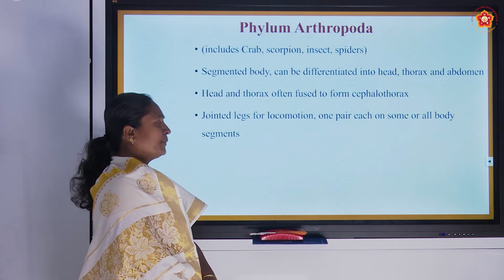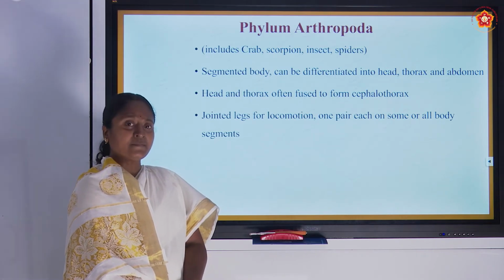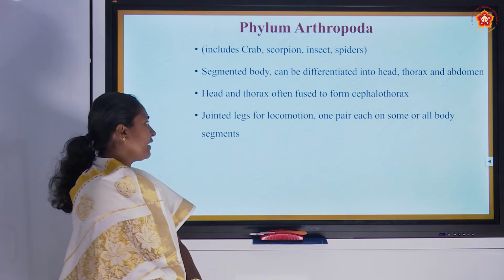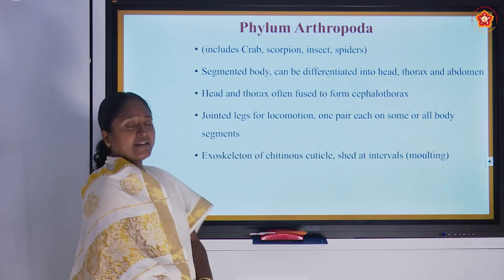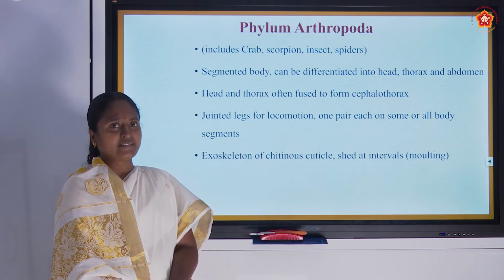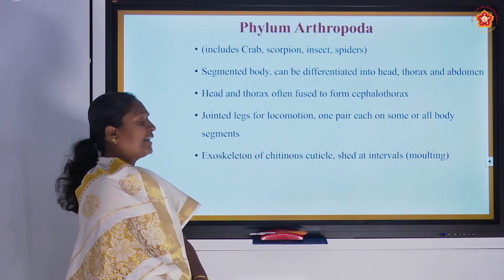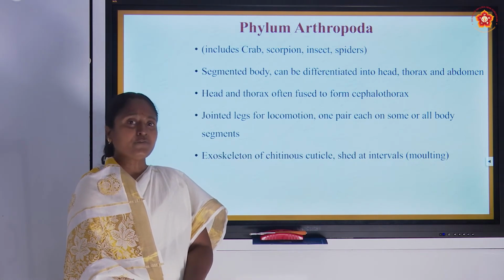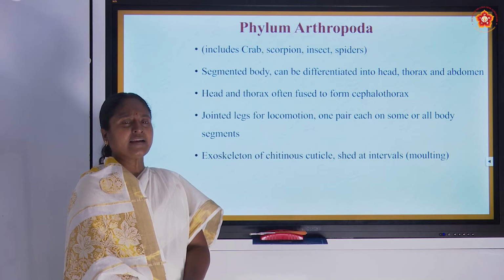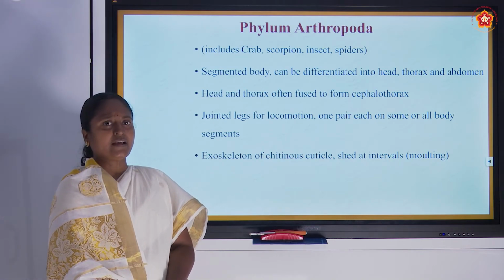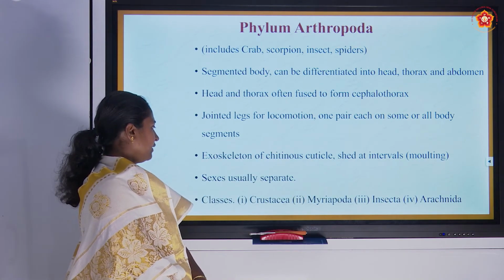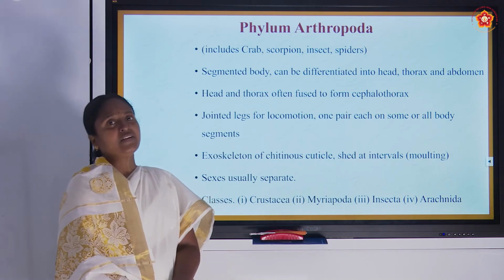This leg is usually present as a pair in some segments, or in all the segments we can see a pair of legs in these organisms. They have an exoskeleton, the protective layer present outside the body, and this exoskeleton is chitinous in nature and made up of cuticle. They will shed it at regular intervals and then rejuvenate by themselves, and that is known as molting. Then sexes are usually separate.